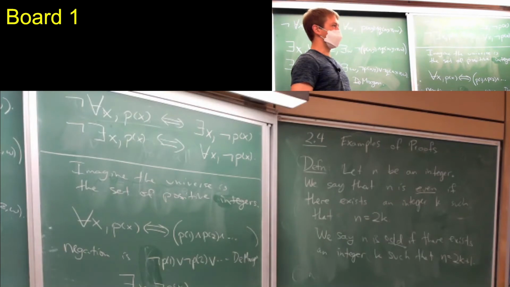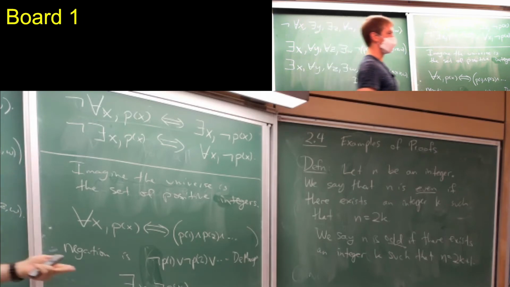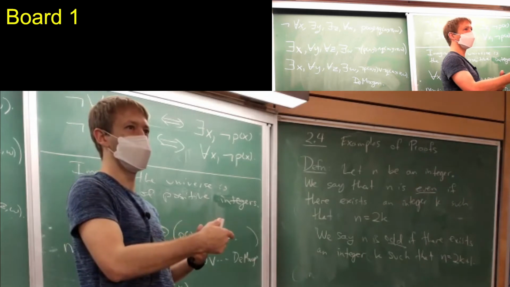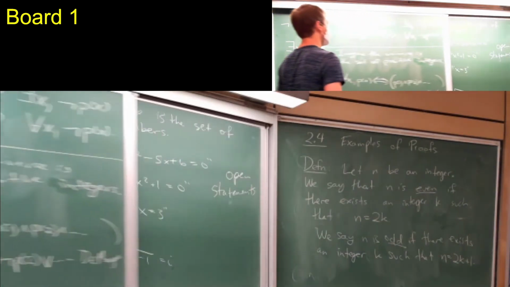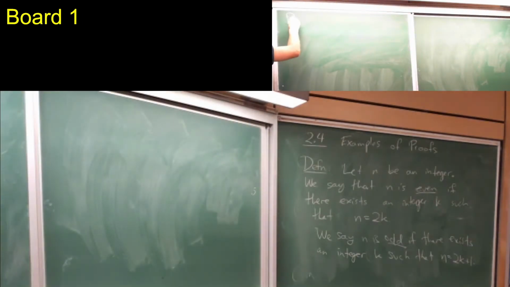So even if you've never seen this formally explained in this way, this is what it means to be an even number or an odd number. An even number is double of some other number. An odd number is an even number plus 1, basically. Okay, so let's prove a basic proposition, I think it's 2.4.1.